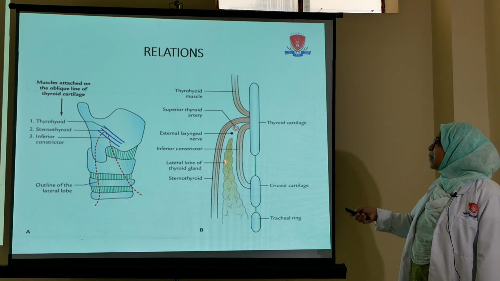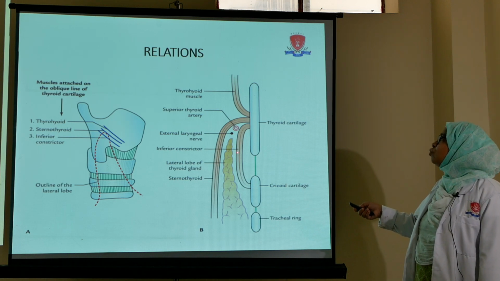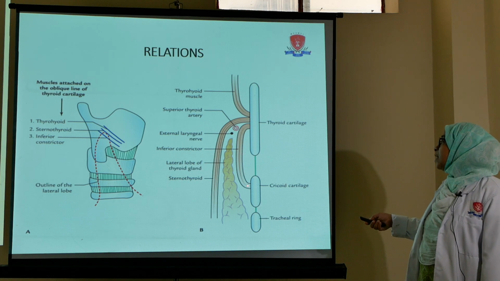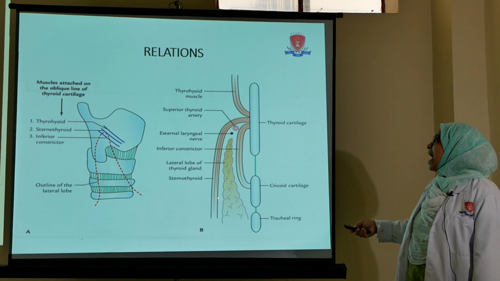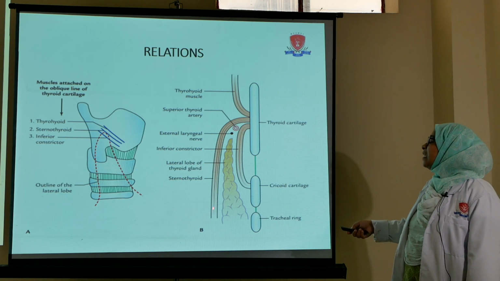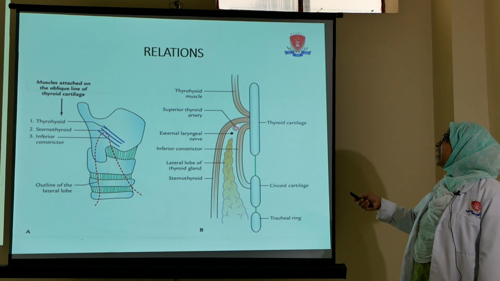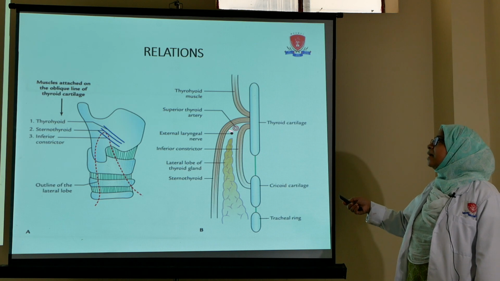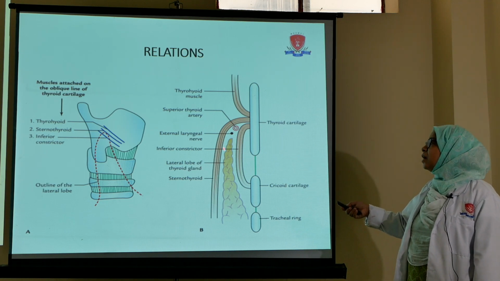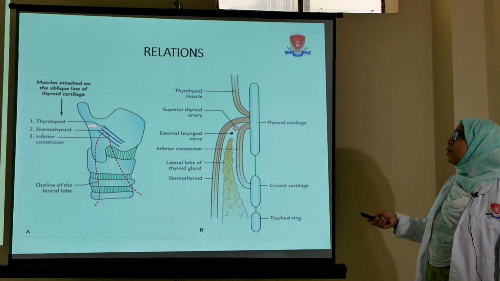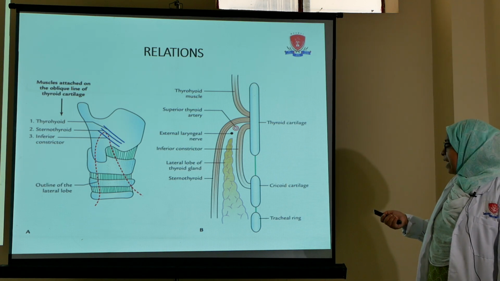So the apex is sandwiched between the two muscles, and the apex is related with the superior thyroid artery and a nerve, that is the external laryngeal nerve. So this is all about the relation of the apex.